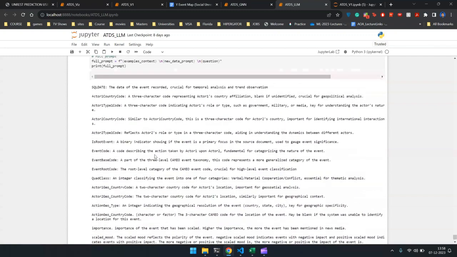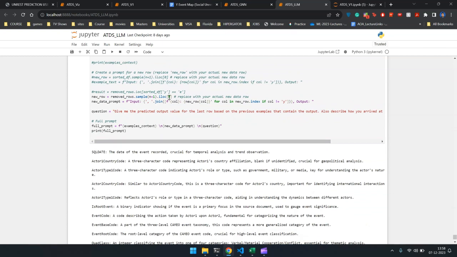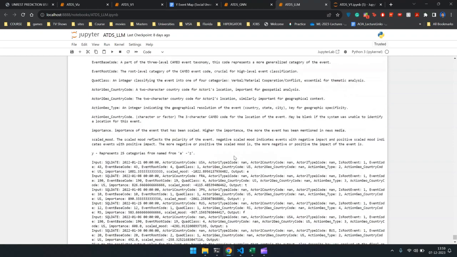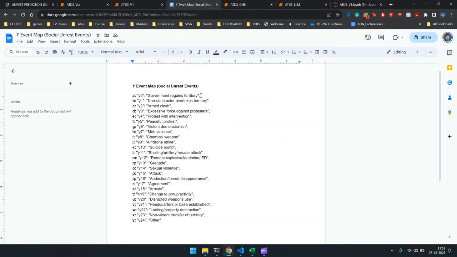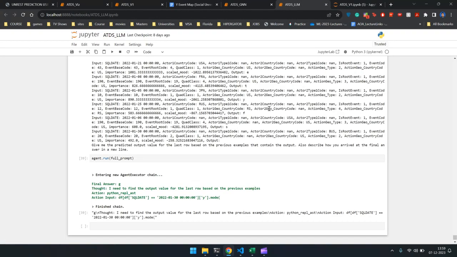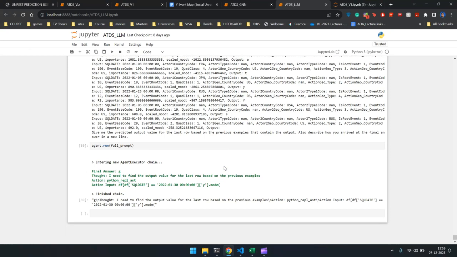And then we pass this data to the LLM and ask it. We give it new data without the output. So here, as you can see, I've given it a simple empty input without the output, and I've asked it to give me the predicted output value for the last row. And as you can see, once I run it, it gives me the final answer G. G stands for violent demonstration. So it predicted that for that row of news, violent demonstration would occur between the two countries provided. Because of financial constraints, I won't be running this and showing it to you here, since the OpenAI API is charged.